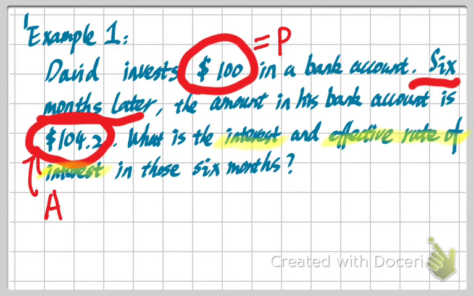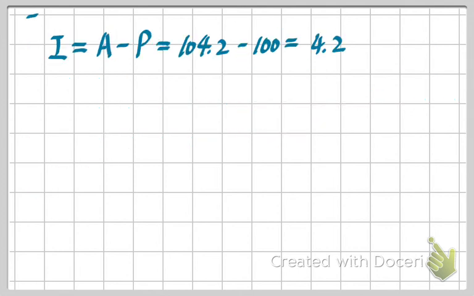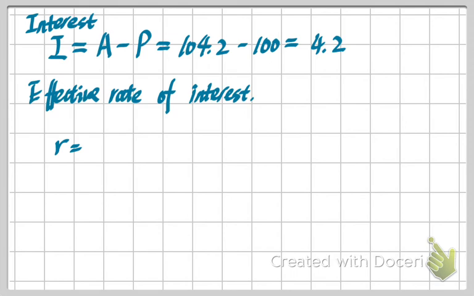Okay, and then the second question asks what the effective rate of interest is. To compute the effective rate of interest, we will use R to denote this effective rate, and we know this is the ratio between I and our principal.